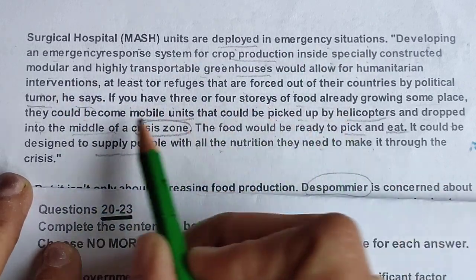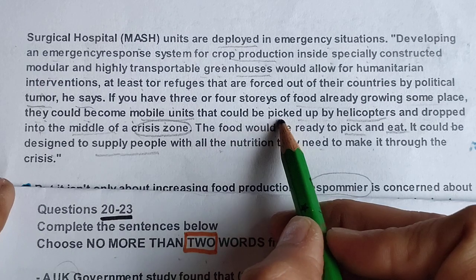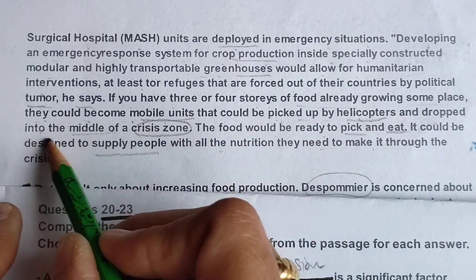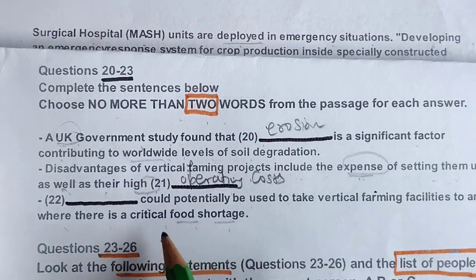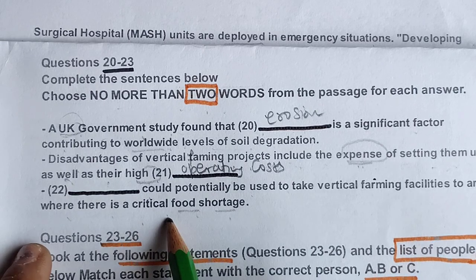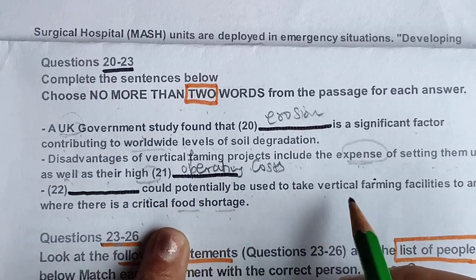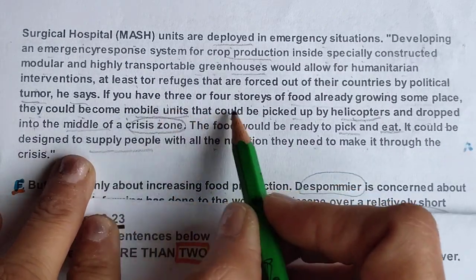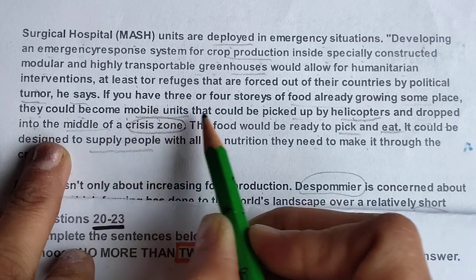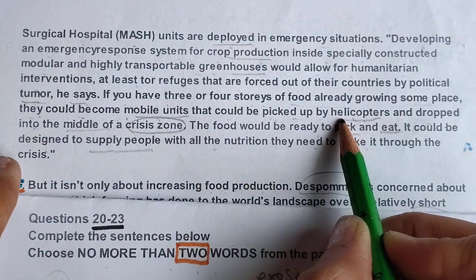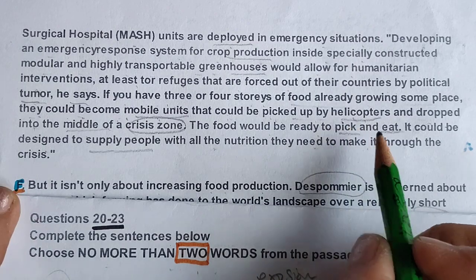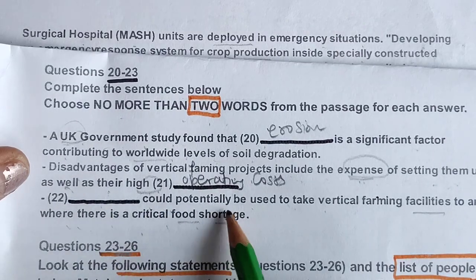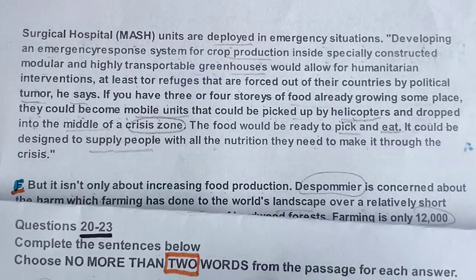If you have three, okay, they could become mobile units that could be picked up by helicopters and dropped into the middle of a crisis area where there is a shortage. Could potentially be used to take vertical farming facilities to areas where there is a shortage. So what could be used? They could become mobile units that could be picked up by helicopters. So helicopters, that is what we can use. Helicopters could potentially be used to take vertical farms or something else.